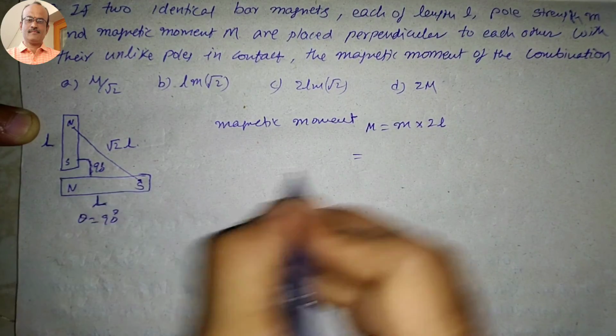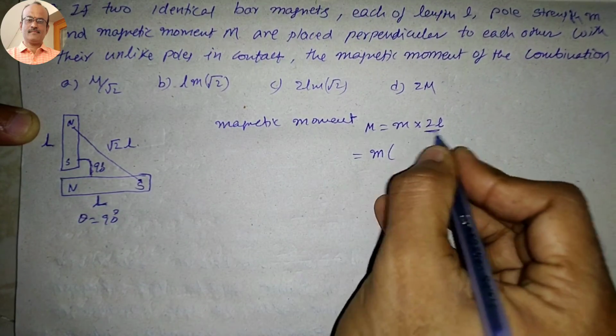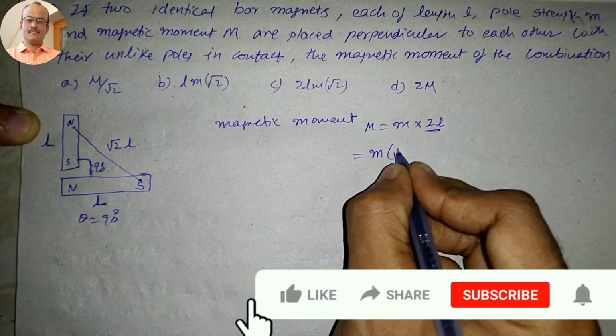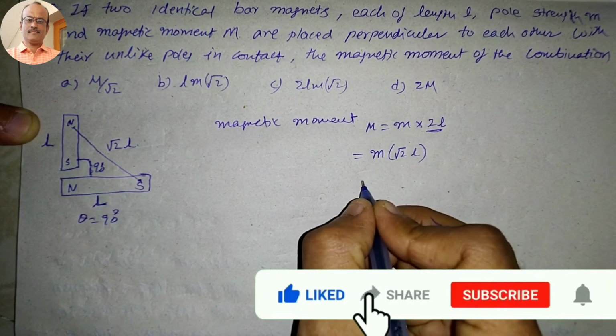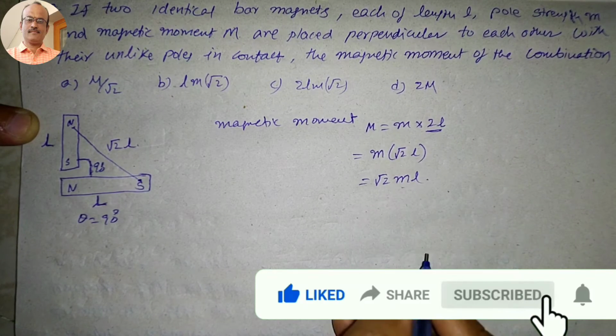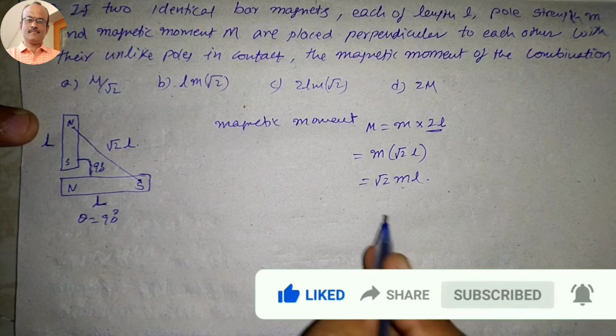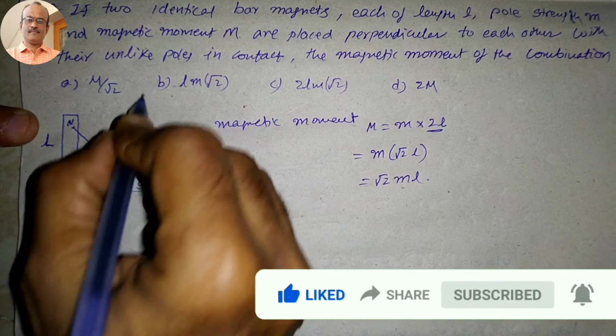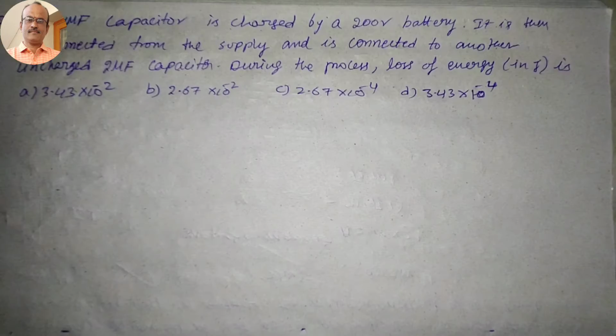So when it is placed like this, m times 2L is equal to root 2 into L. So what is the answer here? Root 2 times m into L. So which option is correct here? Root 2 into m into L, so option B is correct.